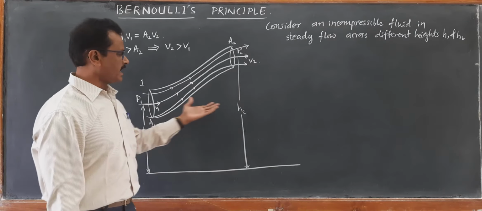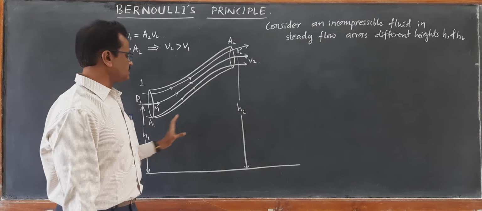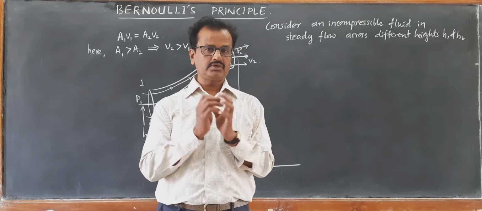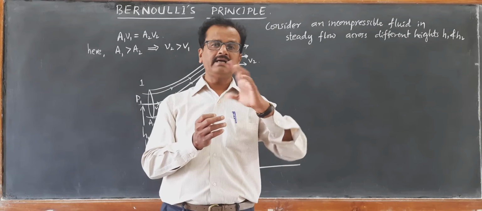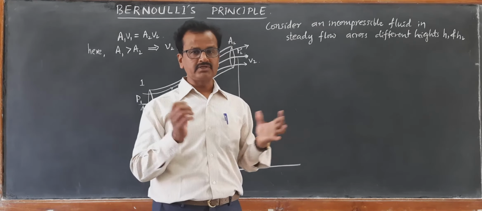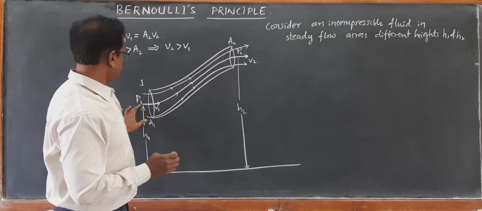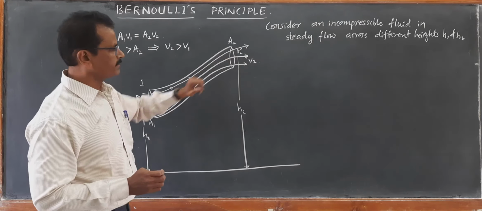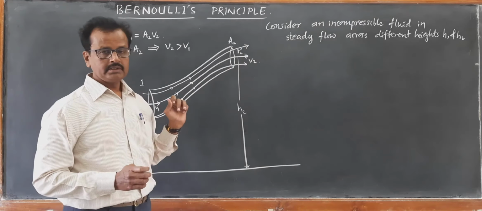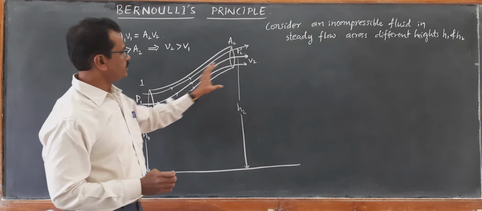And there is an increase in height of the flow of fluid also from H1 to H2. So when there is an increase in height of the flow of fluid, there is a gain in potential energy. So the question arises, at what cost is there a rise in kinetic energy and a gain in potential energy? There must be a pressure difference. P1 and P2 are of different pressures. So definitely P1 acting at A1 must be greater than P2 acting at A2.